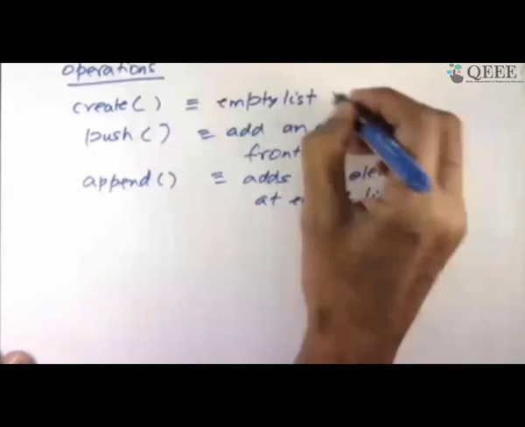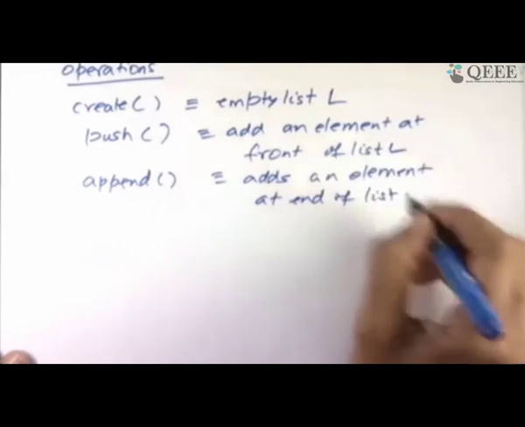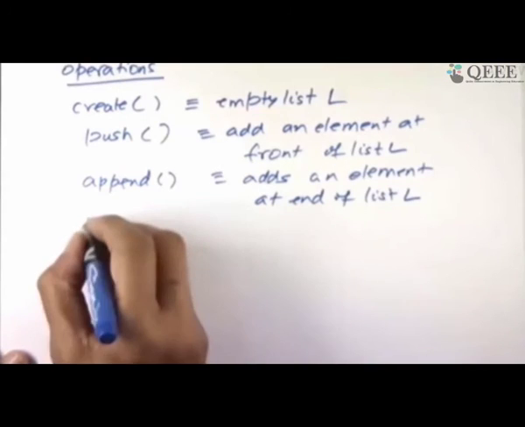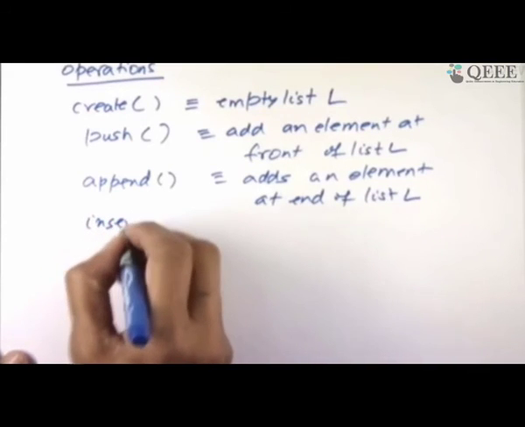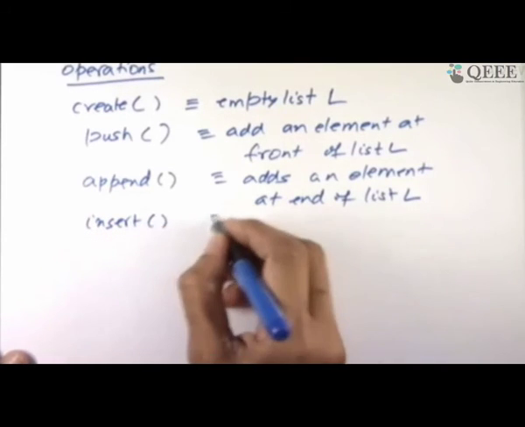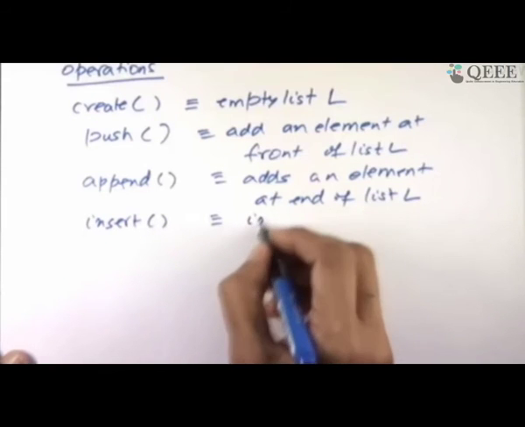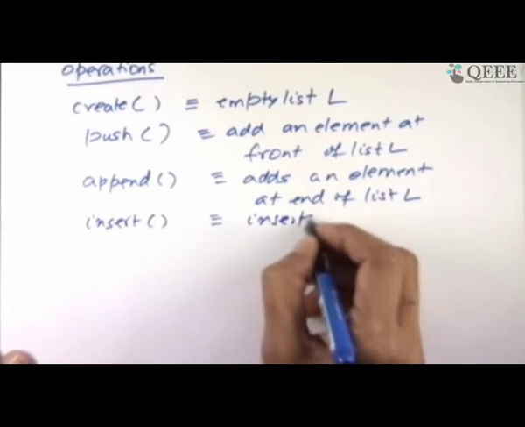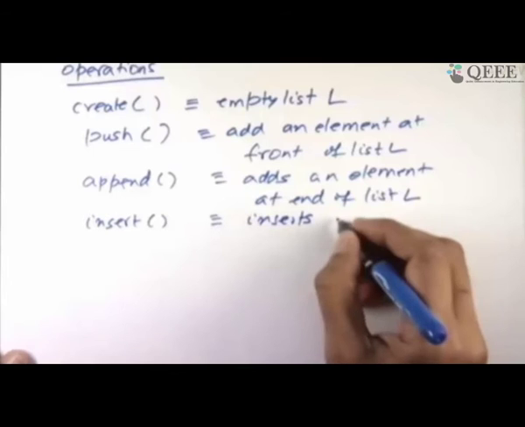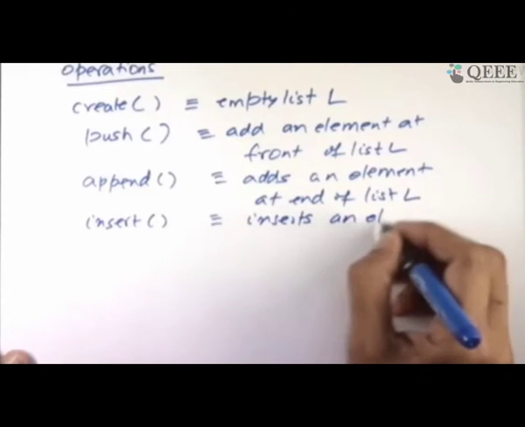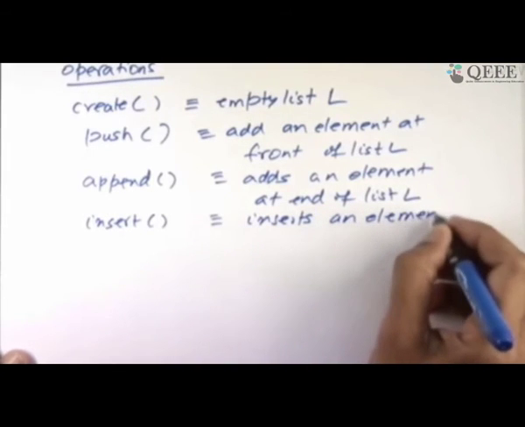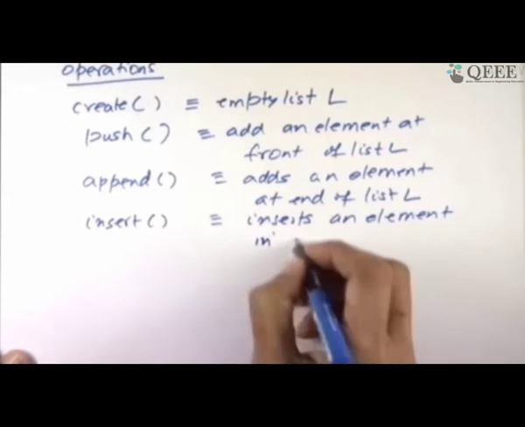Let's call the list L. So front of L, end of L. I can also keep my list sorted. So I'll create yet another operation, insert, which inserts an element in a sorted list in the right position and keeps it sorted.